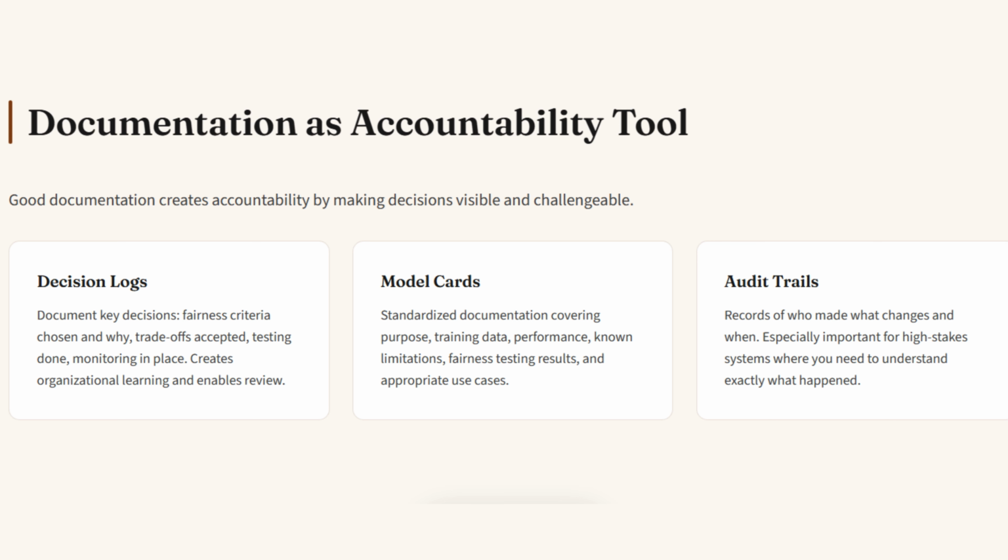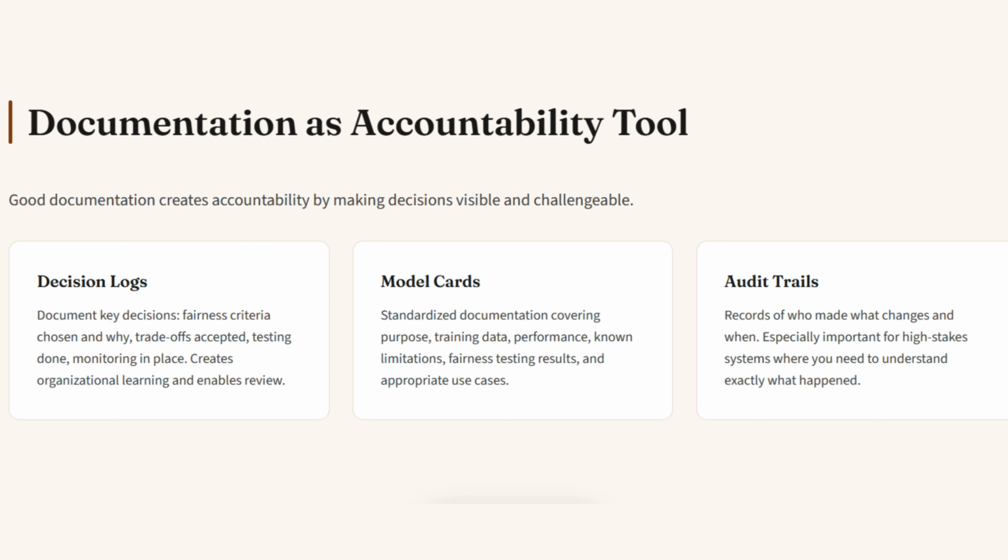Have decision logs. Document key decisions about AI systems: what fairness criteria were chosen and why, what trade-offs were accepted, what testing was done, what monitoring is in place. This creates organizational learning and enables review of whether good processes were followed. Model cards. Create standardized documentation for each AI system covering its purpose, training data, performance characteristics, known limitations, fairness testing results, and appropriate use cases. These cards make capabilities and limitations explicit for users, oversight bodies, and future teams maintaining the system.